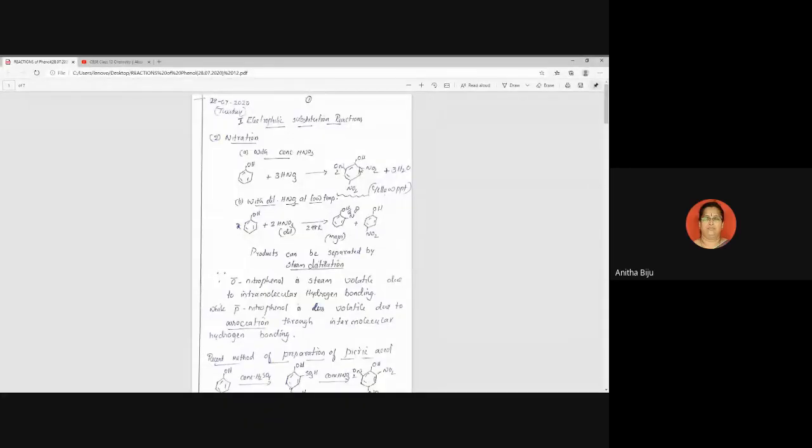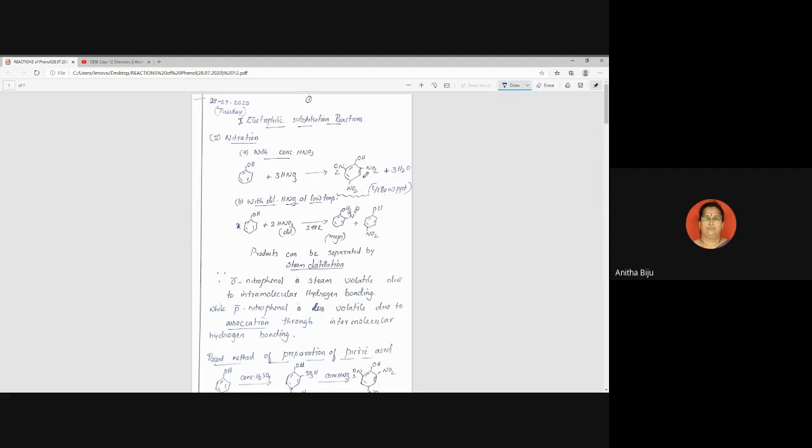Now the screen is visible? Yes, ma'am. Okay. So we are talking of the first type, this one, reaction with the concentrated nitric acid. Here I have mentioned dilute, and here you can mention concentrated, conc.